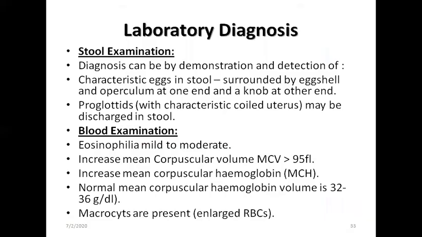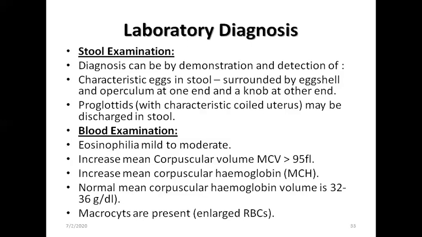So, laboratory diagnosis. Stool examination can demonstrate gravid proglottids. Blood examination shows megaloblastic anemia, increased MCV, MCH, and macrocytes. Diagnosis is made readily by detection of the characteristic eggs present in the stool, surrounded by the eggshell, with an operculum at one end and a lobe at the other end. Proglottids with characteristic coiled uterus may be seen in discharged stool.